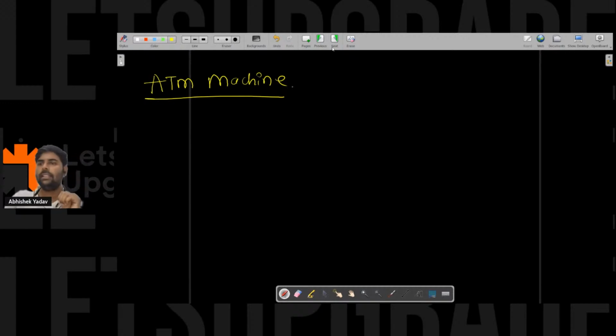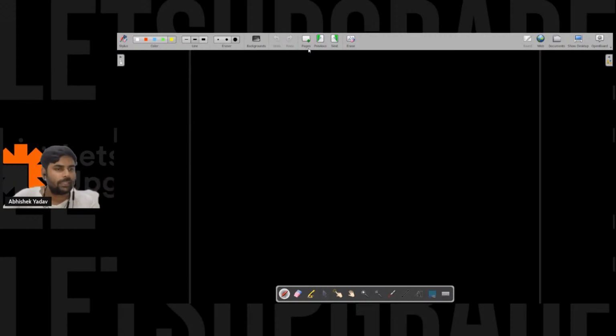Before going to the ATM machine example, let's understand how we can take input from the user. We know with the help of System.out.println we can print anything on the output screen. So if I have to take input from the user, can you guys write in the chat how I can take input from the user?